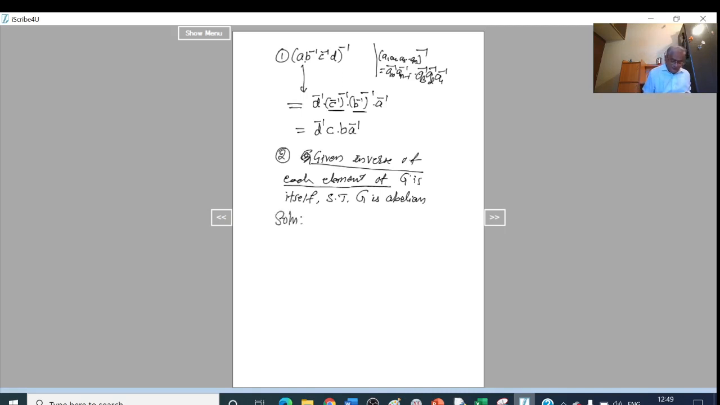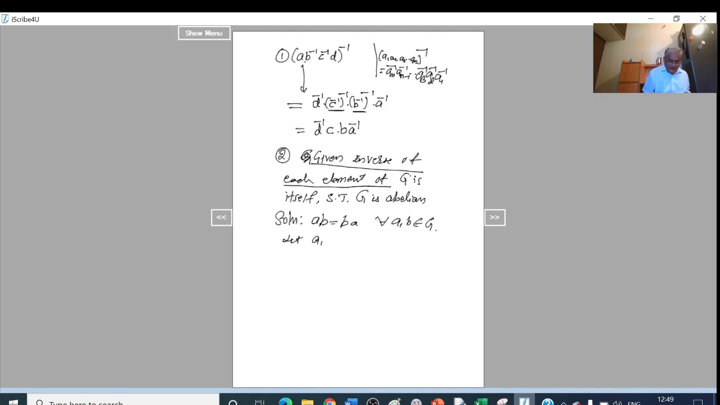Then you have to prove that G is abelian. So to prove that G is abelian, what I have to prove? I have to prove that ab equal to ba. This is true for all a, b belongs to G. This we have to prove. ab equal to ba.